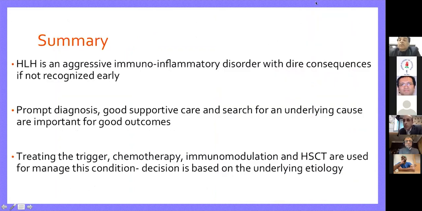So I would like to summarize by saying that HLH is an aggressive immunoinflammatory disorder with dire consequences if not recognized early. Prompt diagnosis, good supportive care, and search for an underlying cause are important for having good outcomes. Treating the trigger, chemotherapy, immunomodulation, and transplant for difficult cases are used to manage this condition, and the decision is mainly made based on identifying the underlying etiology.